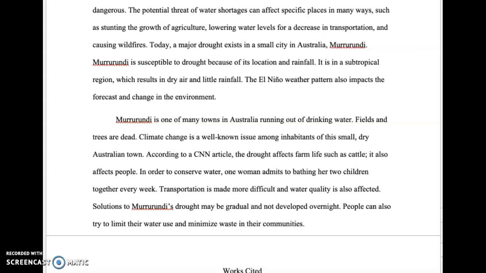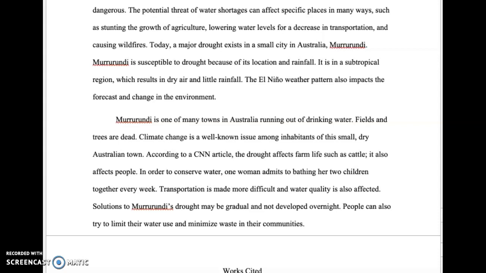According to a CNN article, the drought affects farm life, such as cattle. It also affects people. In order to conserve water, one woman admits to bathing her 2 children together every week. Transportation is made more difficult, and water quality is also affected.